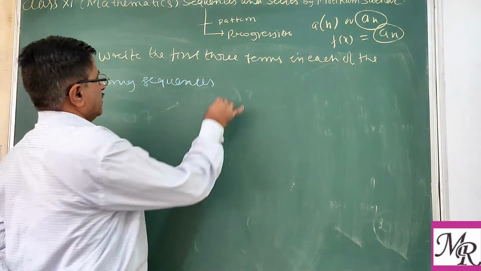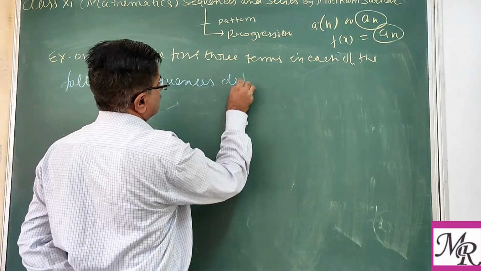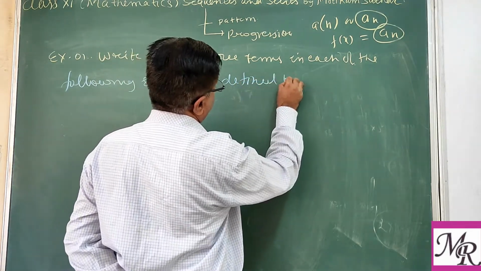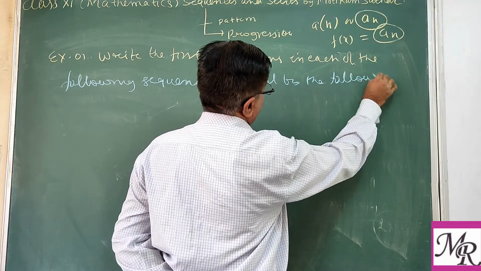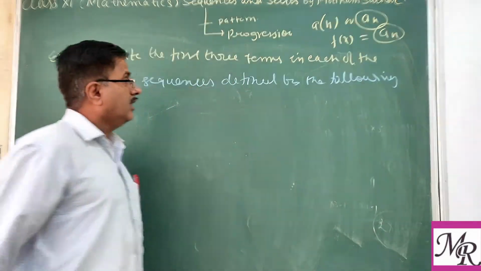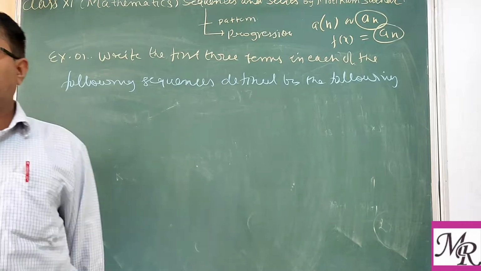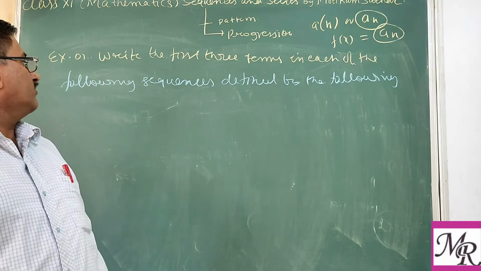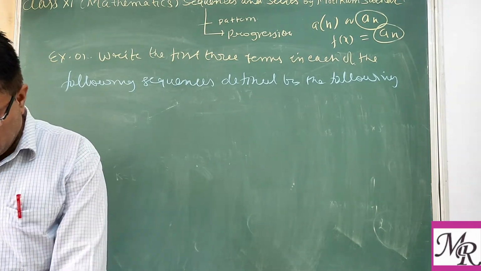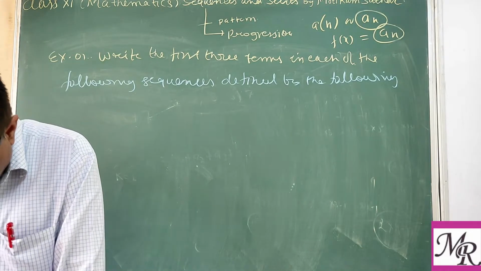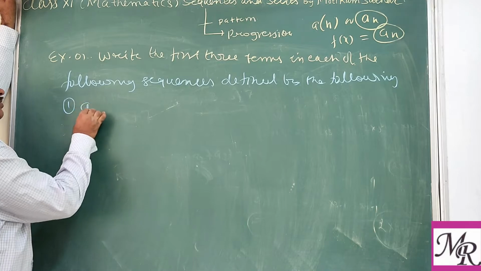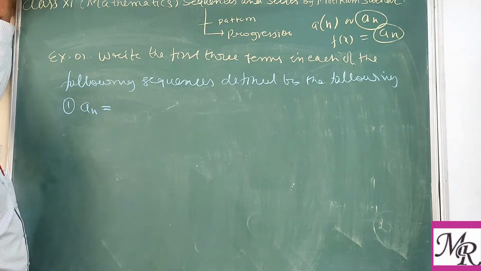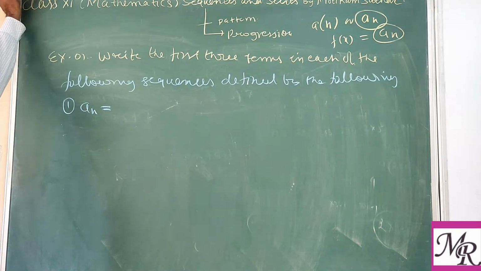Defined by the following. Means we are given below. You have to find the first three terms. In each of the following sequences, we have to find the first three. So the first part is given as, so we are given what? Formula. A general formula or general rule is given.